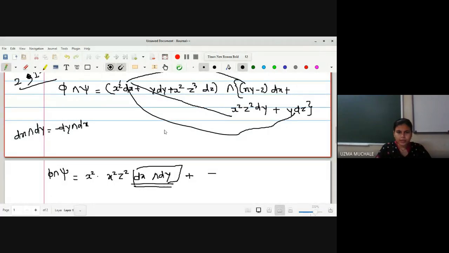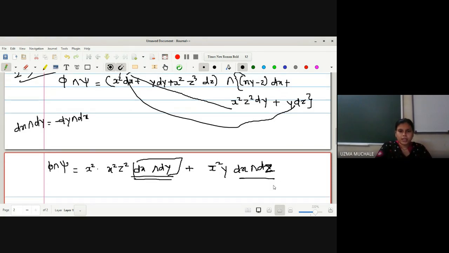Let me go for the next one. That is x square as it is, and the last term here is y, so I will write dx with dz. The last term is there, no? Next, what is the next term? y as it is, and xy minus z, then we have dy wedge product with dx. Now here you should see very carefully: dy with dx, plus the next term, dy with dy, will be 0. Next, y as it is, so I will write y square dy wedge product with dz.